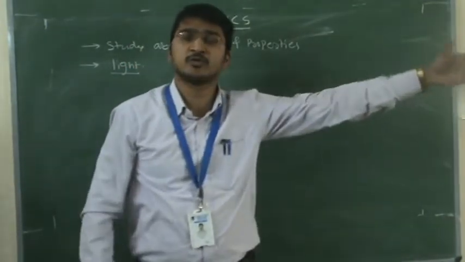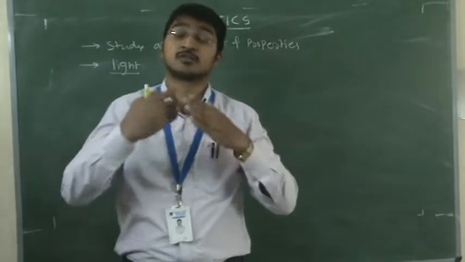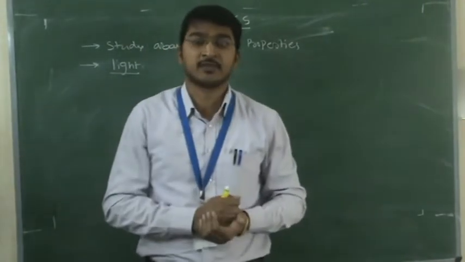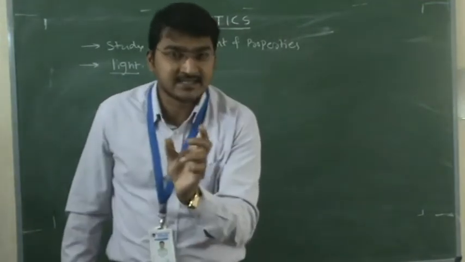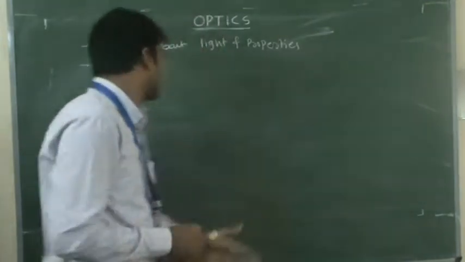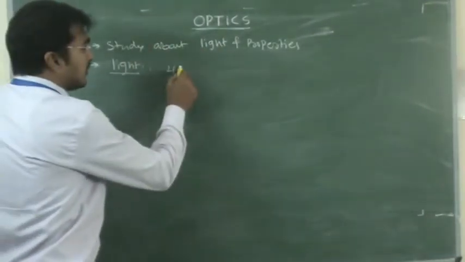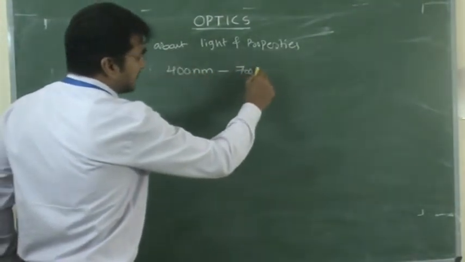Coming to the last, radio waves have less frequency but more wavelength, about some 1 kilometer. So this is the range. In that, what we call light is only visible light. That visible light has a range of about 400 nanometer to 700 nanometer.